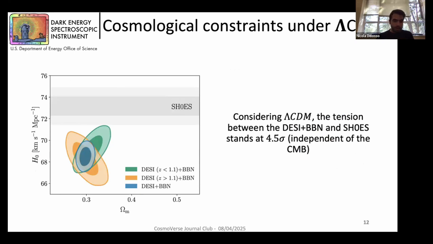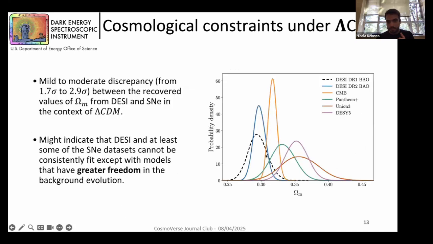And last but not least, considering supernovae, and considering the recovered values of omega m, we have a mild to moderate tension, from 1.7 sigma to 2.9 sigma, between DESI and the supernova datasets, which prefer, as we saw also before, higher values of omega matter.